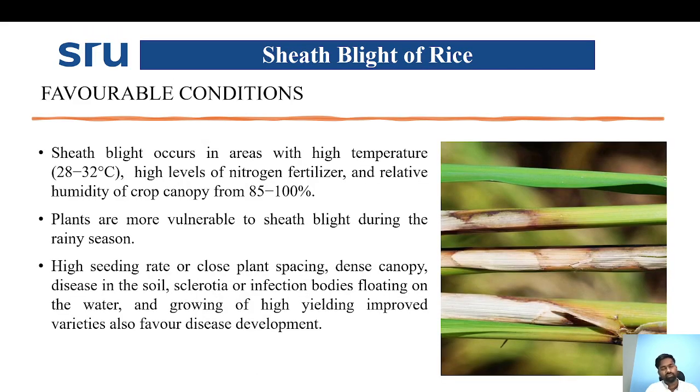Coming to favorable conditions, sheath blight occurs with a high temperature of 28 to 32 degrees, a high level of nitrogen fertilizer, and relative humidity of 85 to 100%. Plants are more vulnerable to sheath blight during the rainy season. High seedling rate or close planting, dense canopy, and sclerotia, the infectious bodies in the soil and floating on the water, provide favorable conditions for the sheath blight of rice.